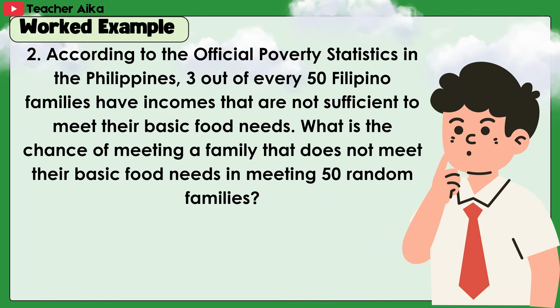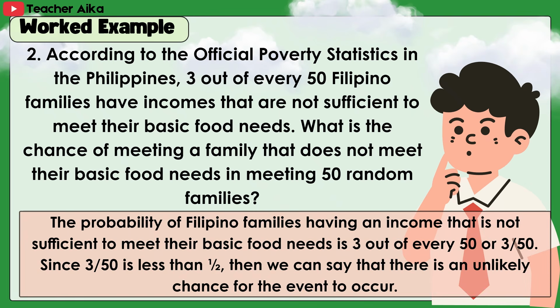2. According to the official poverty statistics in the Philippines, 3 out of every 50 Filipino families have incomes that are not sufficient to meet their basic food needs. What is the chance of meeting a family that does not meet their basic food needs in meeting 50 random families?